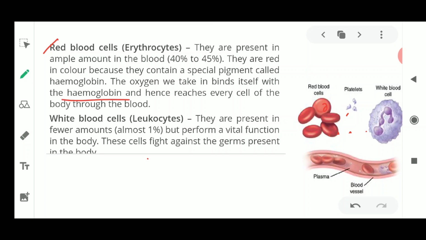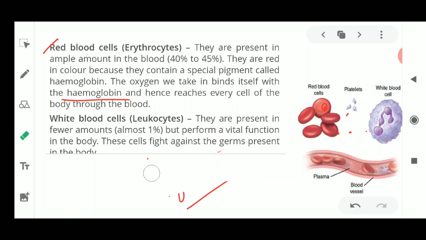Now if a nucleus were present in these cells, what happens? They are not going to carry oxygen very easily because some of the space will be taken up by the nucleus. So the space which is present in the RBCs should be utilized completely for taking up oxygen. That is why they do not have a nucleus in their cells. They are enucleated, flat, concave type cells.